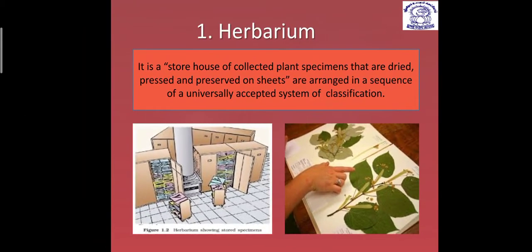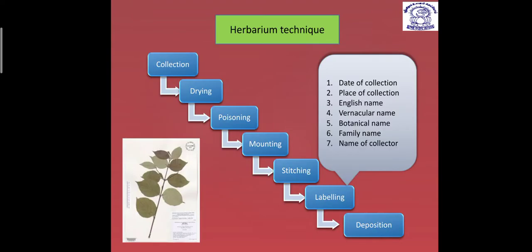Okay, so here first we will discuss how to create a herbarium, how to store it, what is the accepted system of classification, all that we are going to discuss in this part. So this is the first thing, that is the technique of herbarium, and this technique includes how to form, how to frame, how to design this particular herbarium sheet having a plant specimen. So see, if I am researching on some plant, then I have to locate that plant and I have to pass on the information of this plant to the next generation.